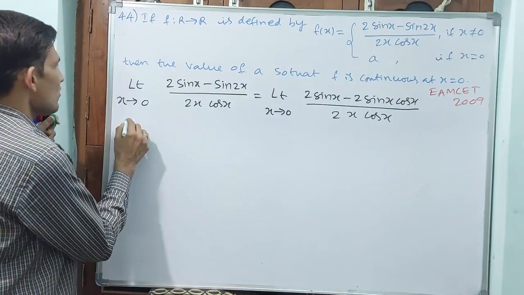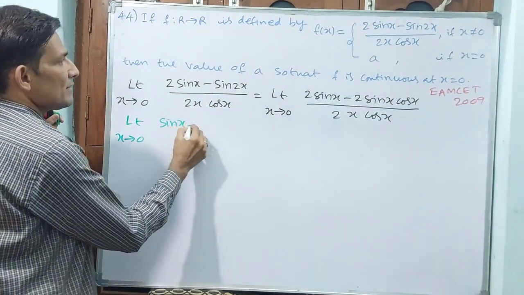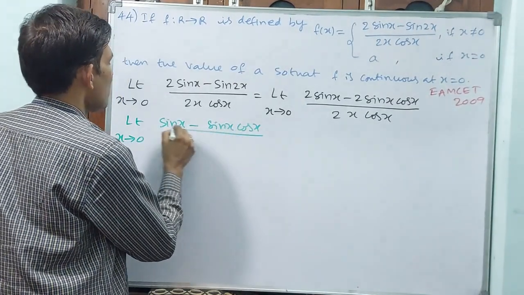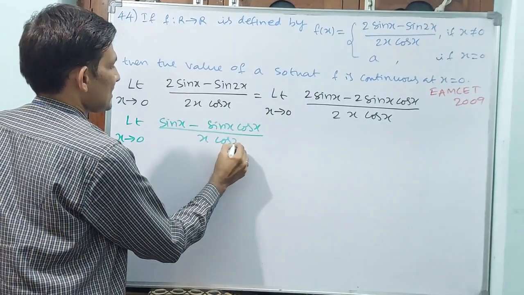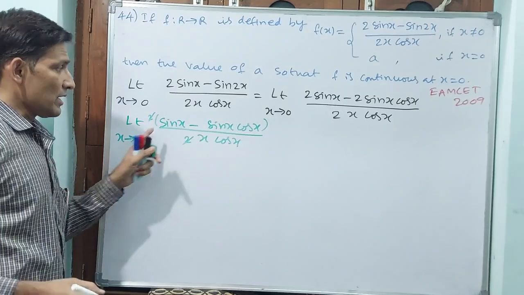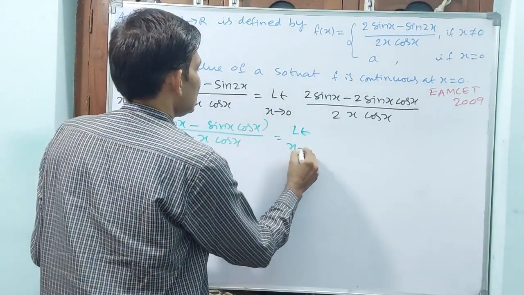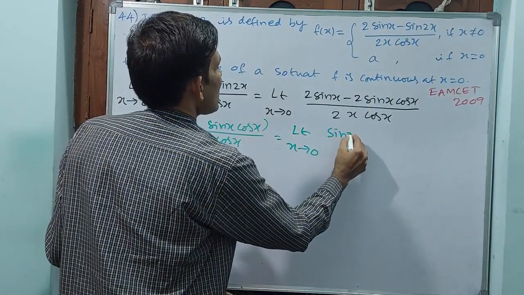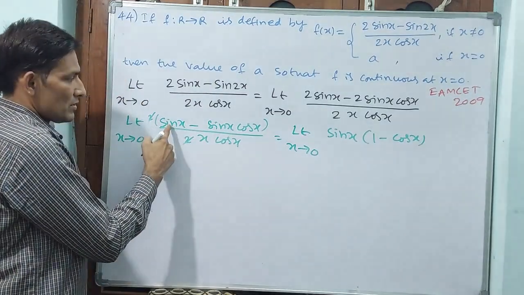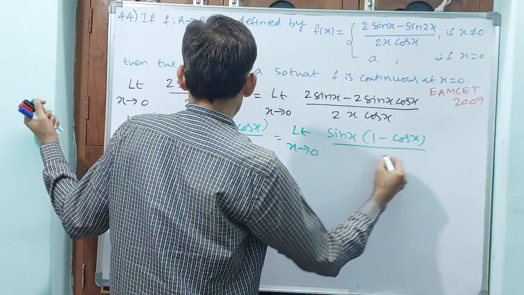Now you write down limit x tends to 0 of (sin x minus sin x cos x) divided by x cos x, while the 2 and 2 got cancelled. Now again sin x you can take common. Write down limit x tends to 0 of sin x times (1 minus cos x), since sin x minus sin x cos x, divided by x cos x.